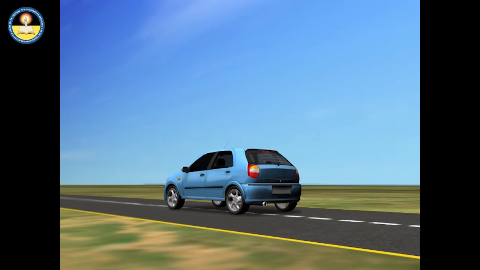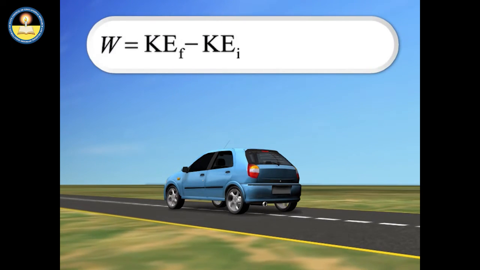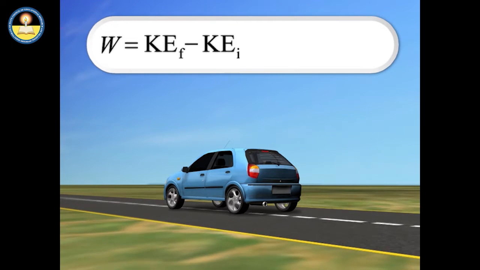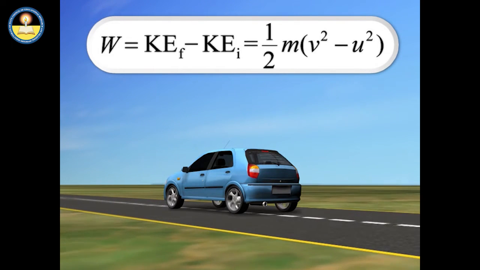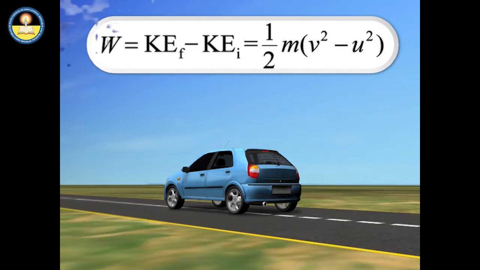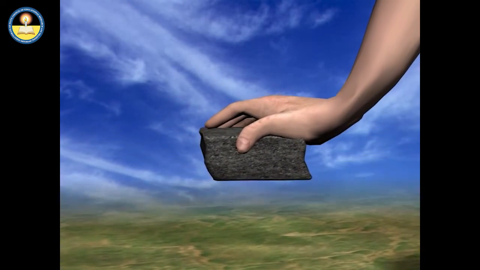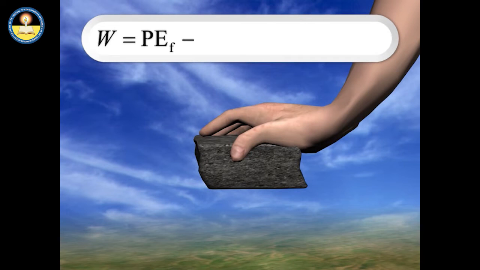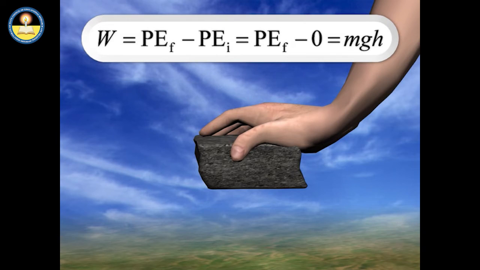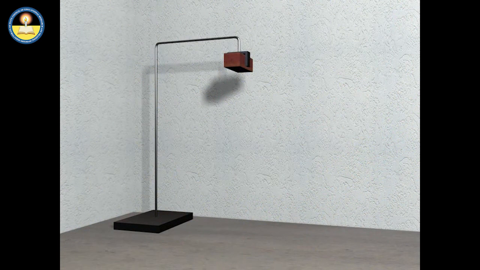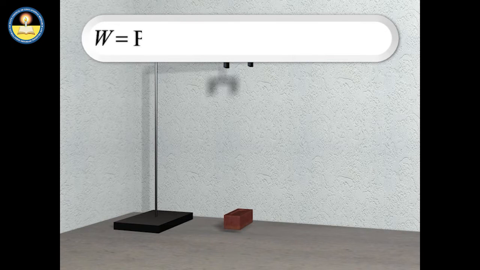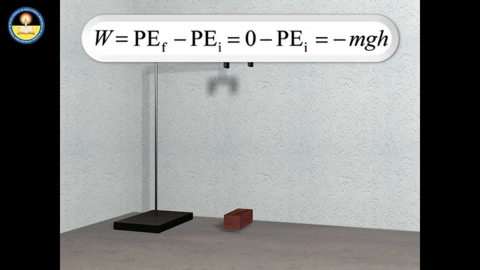For an object in linear motion, the change in the kinetic energy of an object is equal to the net work done on the object. Similarly, if an object is raised to a height, the change in its potential energy is equal to the amount of work done on the object. Whereas, if the object is allowed to fall from a height, the change in its potential energy is equal to the amount of work done by the object.